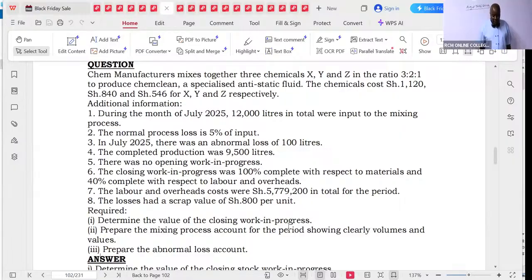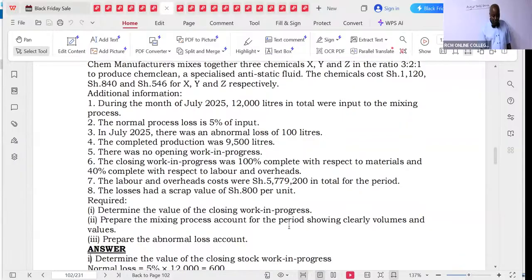So required, they want us to determine the value of the closing work in progress. Prepare a mixing process account for the period showing clearly volumes and values. Last but not least, prepare the abnormal loss account. So if we get this kind of a question, especially number 1, where shall we start from, if you got this kind of a process question?